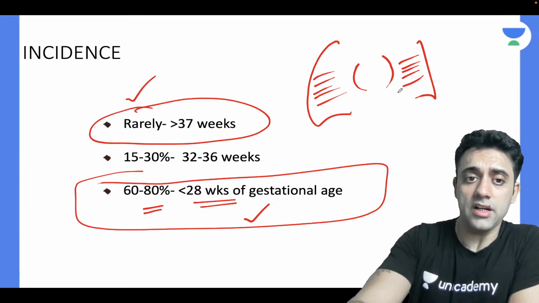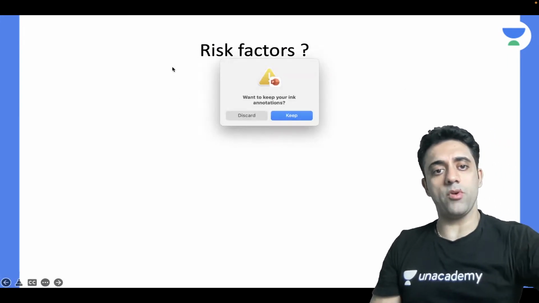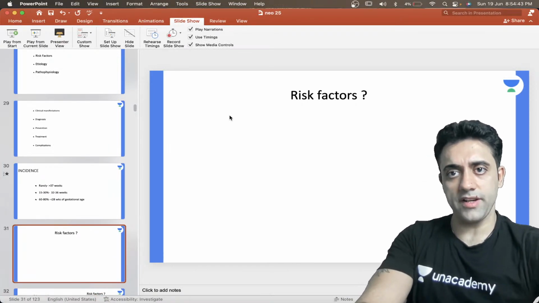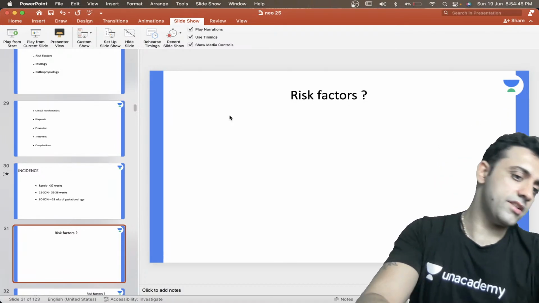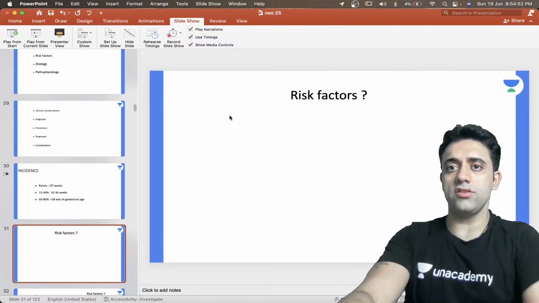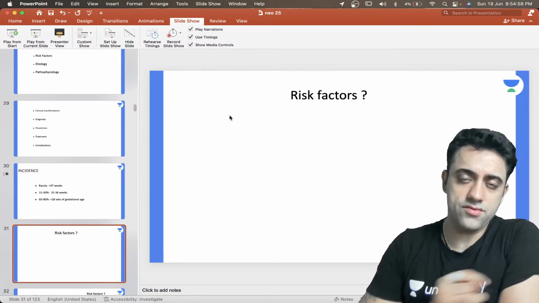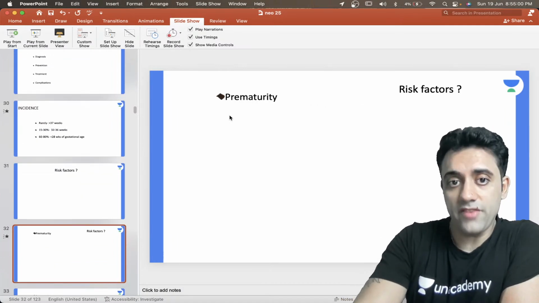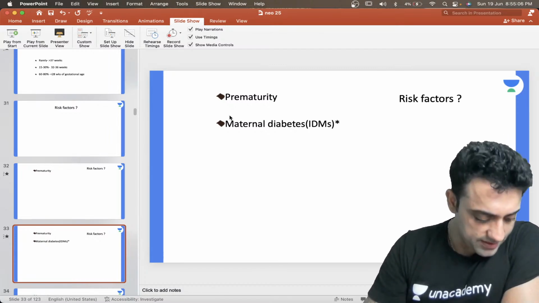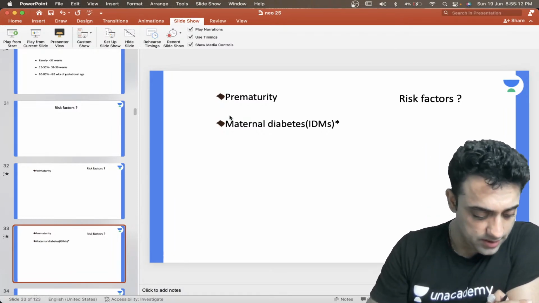Next important point: risk factors. This is a good question. Can you please tell me any important risk factor? Prematurity everyone knows is an important risk factor in a case of respiratory distress syndrome. Other than prematurity, can anyone tell me any other important risk factor in the baby? One very important one other than prematurity is maternal diabetes. This is so important. Who told diabetes? Dr. Wafa told. Great, exactly.